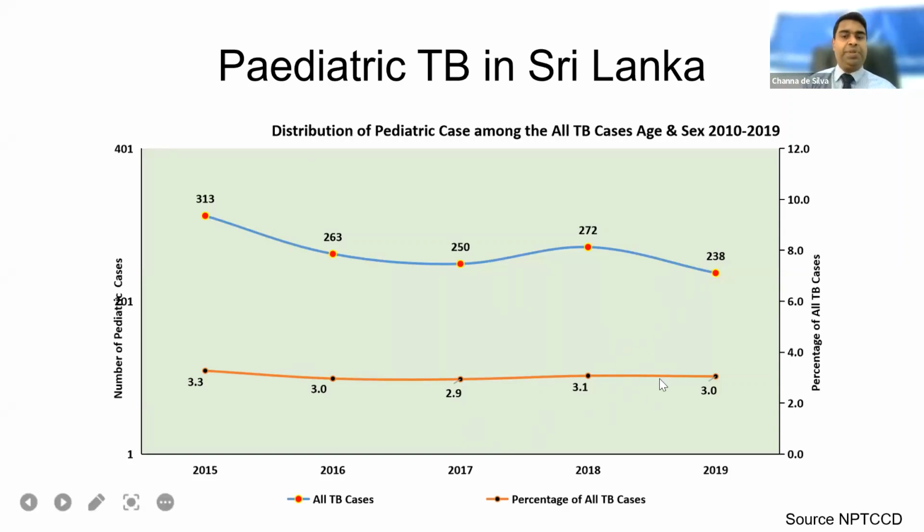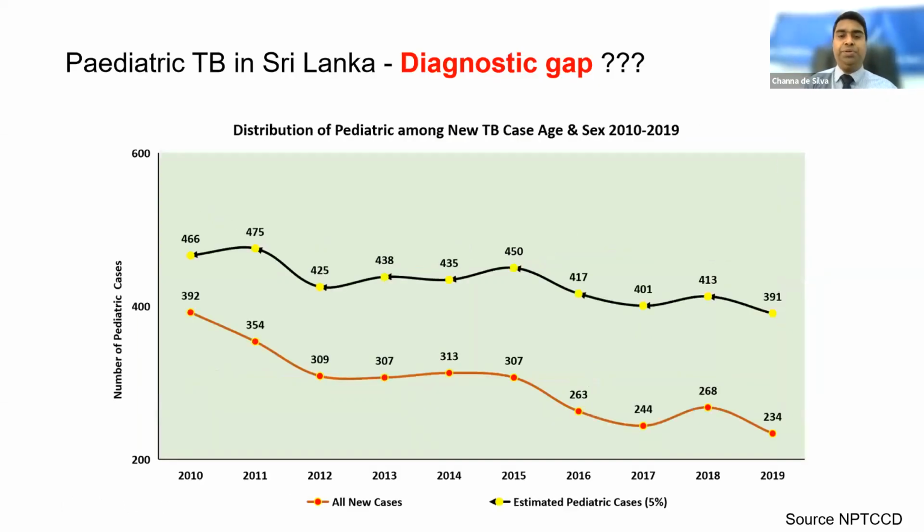We don't know the exact figure in Sri Lanka, but according to WHO estimates, at least 5% of the total cases diagnosed in Sri Lanka should be children.